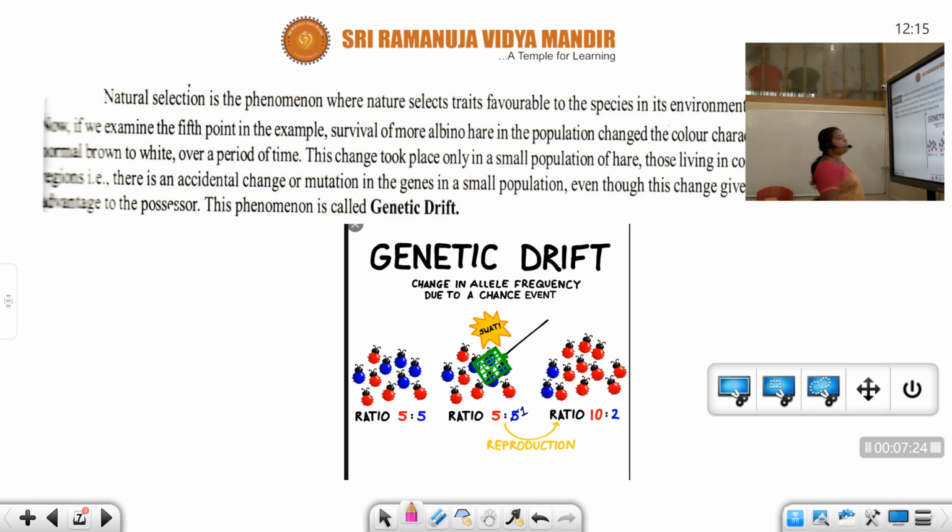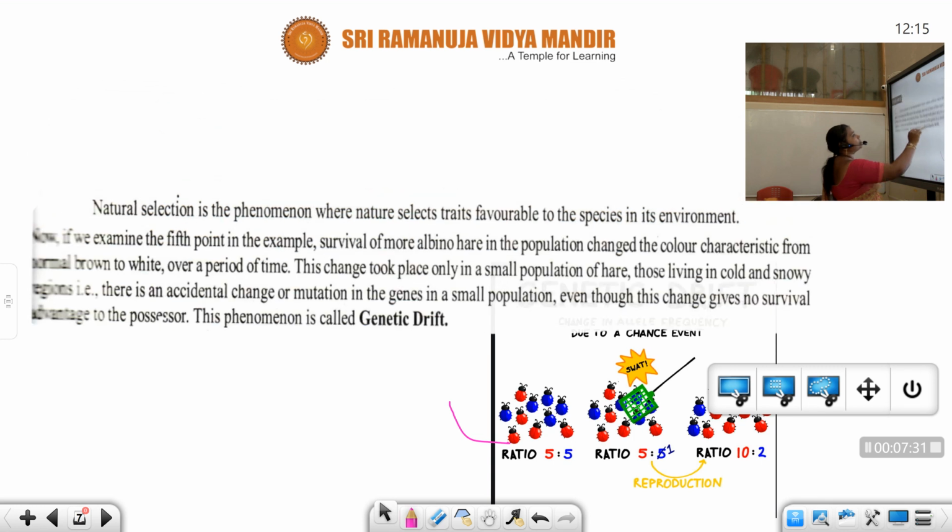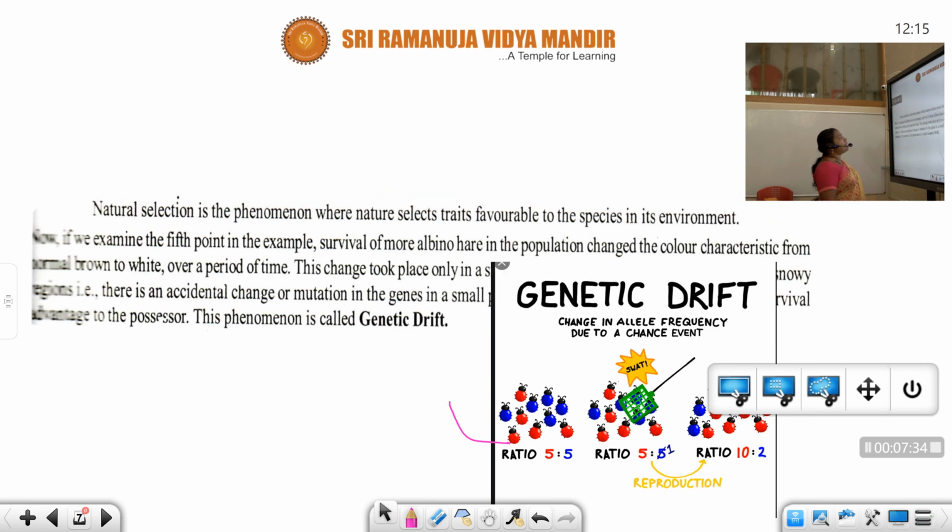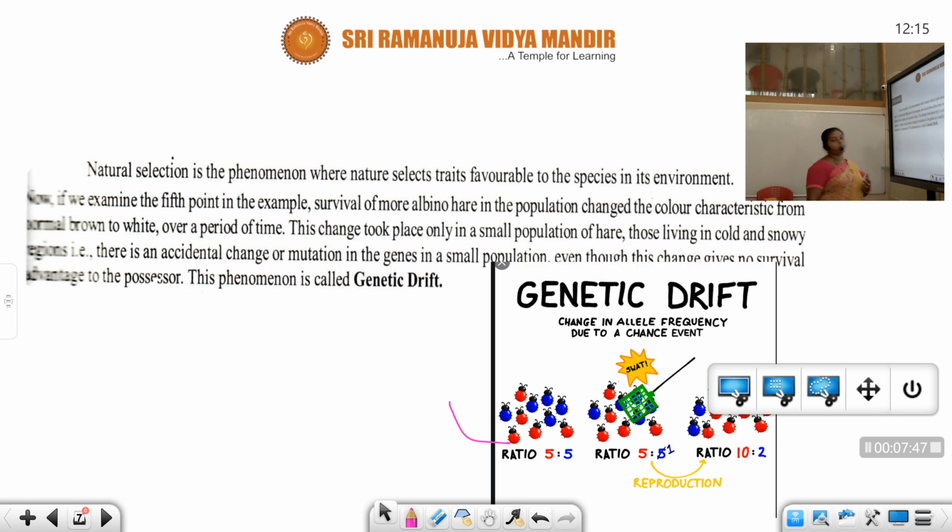Now let us describe genetic drift. What do you mean by genetic drift? Natural selection is the phenomenon where nature selects traits favorable to the species in its environment. So here in the case of natural selection, nature is going to select the traits in favor of the environment. If you examine the fifth point in the example, survival of more albino hairs in the population changed the color of characteristics from brown to white.